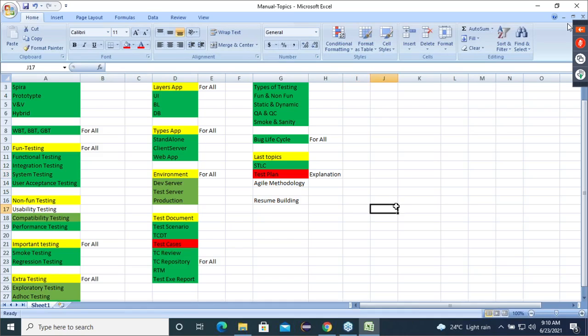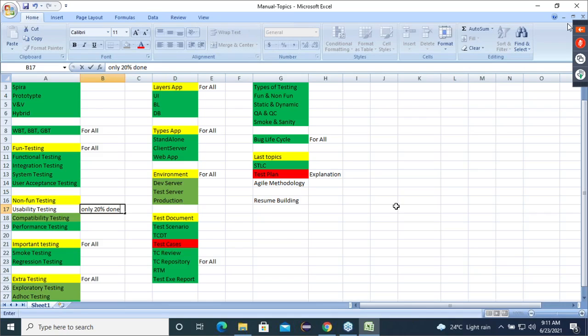Now please listen carefully. For some people, compatibility and performance are completely over, but usability, I think only the definition part Uma has told. Don't get confused. Only 20% was done, the definition Uma gave you.